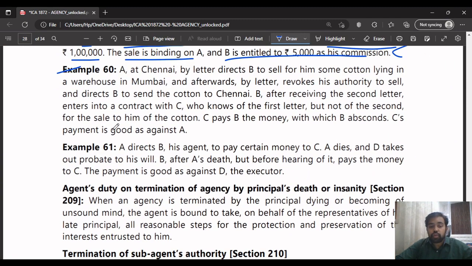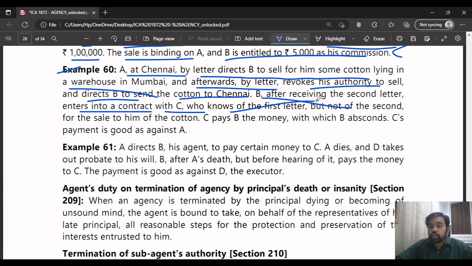Next example: A at Chennai by letter directs B to sell for him some cotton lying in the warehouse in Mumbai. Afterwards, by letter, A revokes his authority to sell and directs B to send the cotton to Chennai itself. B, after receiving the second letter, enters into a contract with C, who knows of the first letter but not of the second.